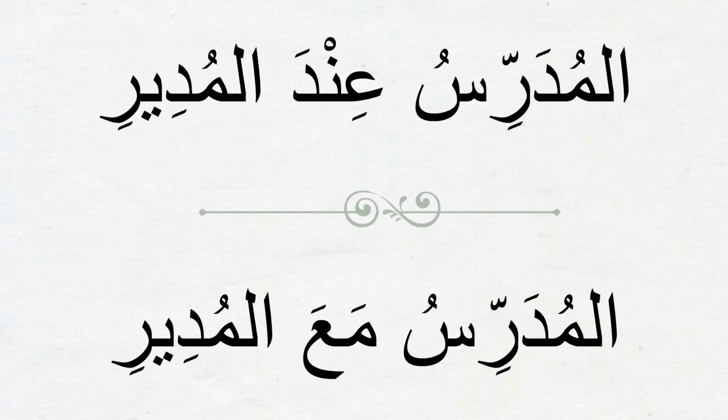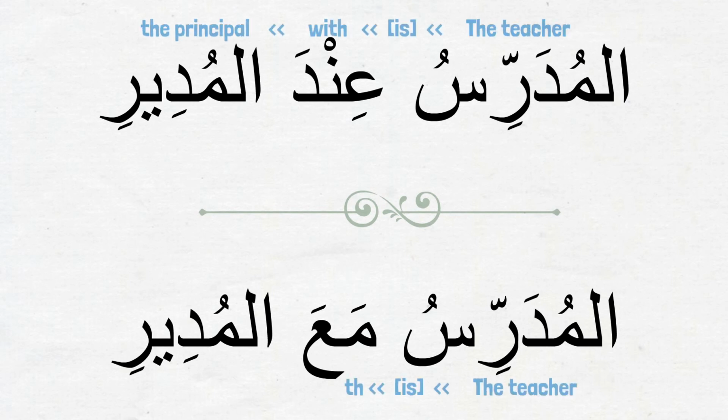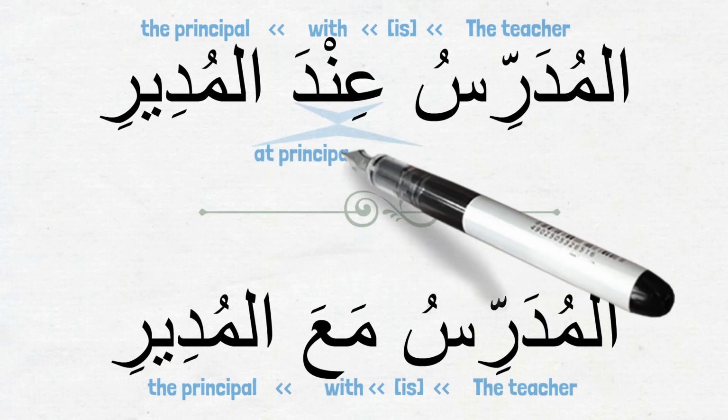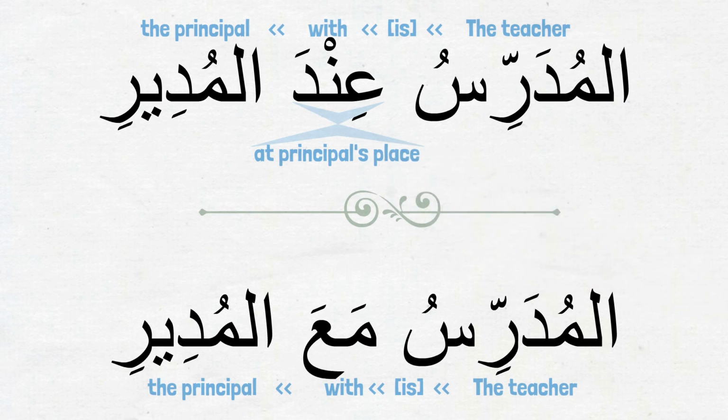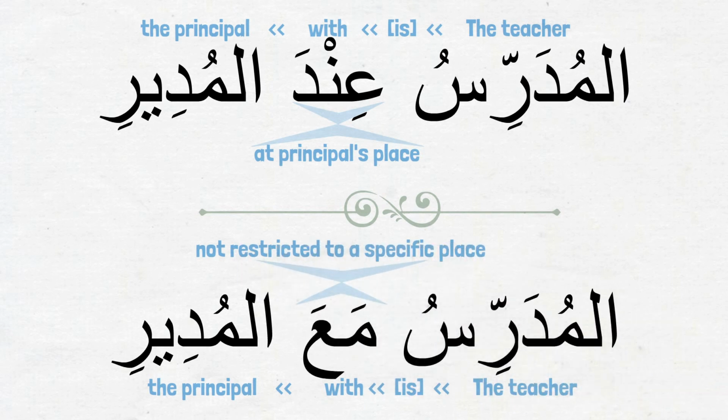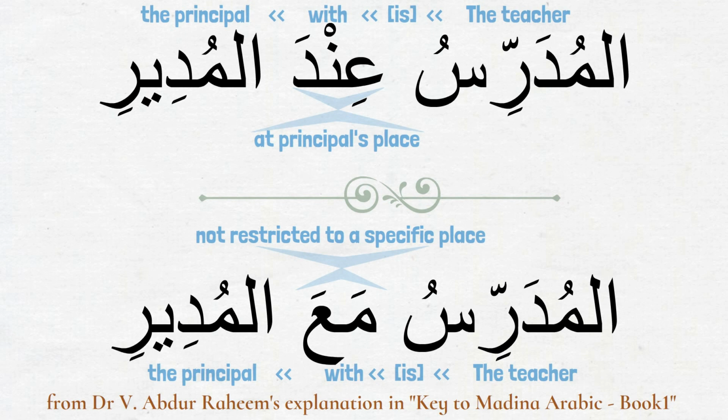Let's now talk about the difference between these two sentences. المدرس عند المدير. المدرس مع المدير. As we know, both عند and مع are ظرف in these two sentences. And in this context, they both mean with. So both of these sentences are translated as the teacher is with the principal. But عند is used to indicate that the teacher went to the principal's place, like to his office, to meet him. So he's with him there. But مع is not restricted to any specific location. They could be together anywhere. I hope this clarifies the usages between these two words عند and مع.